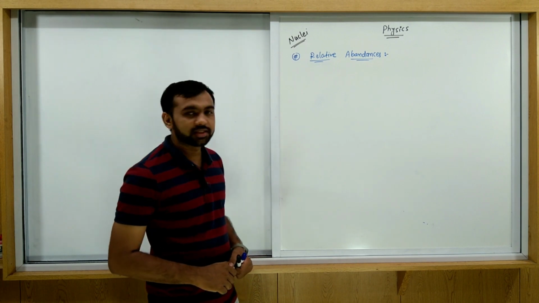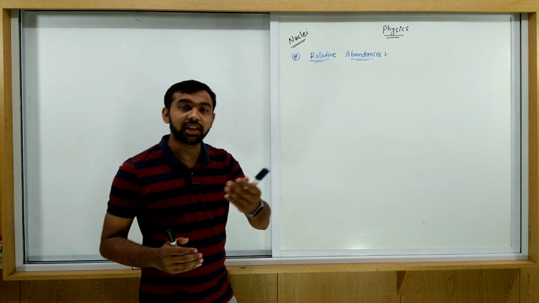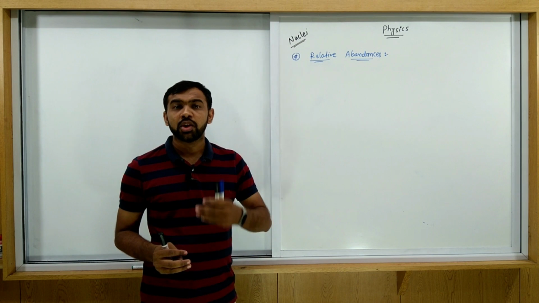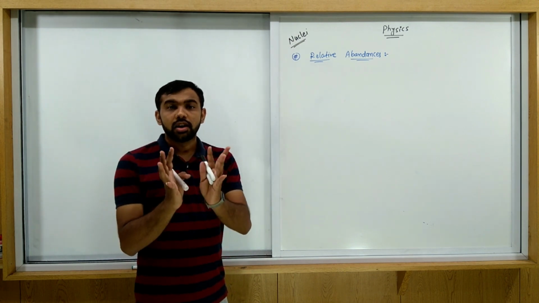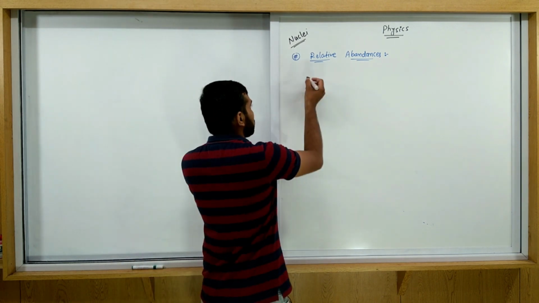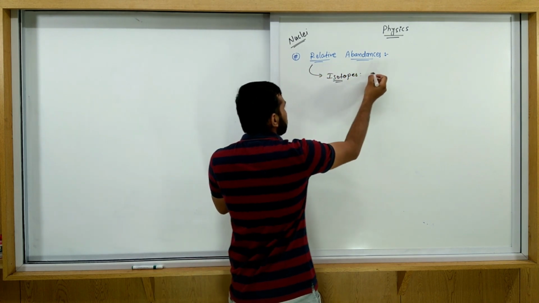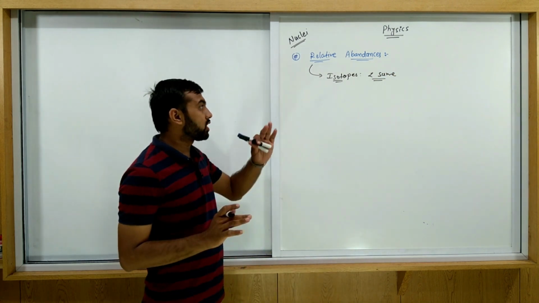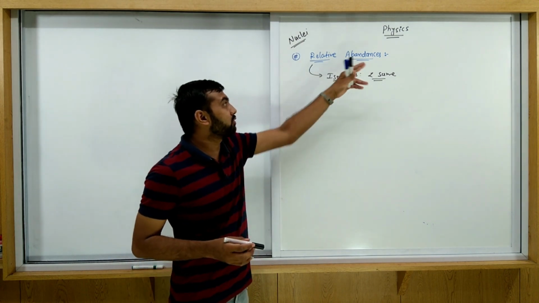Now we are going to discuss relative abundances. Consider the mass of any element, say the mass of chlorine, hydrogen, helium, or oxygen. We already know about isotopes: isotopes have the same Z. The effective or average mass is found from the isotopes' relative abundances.